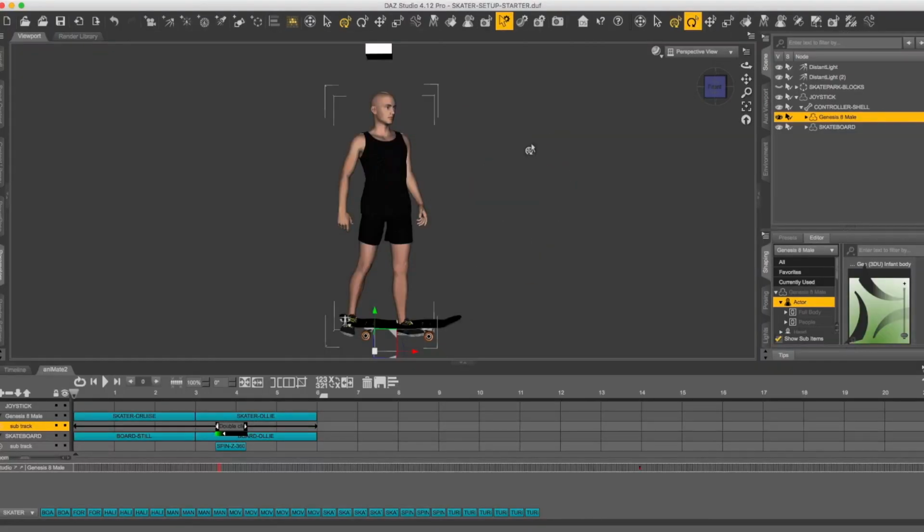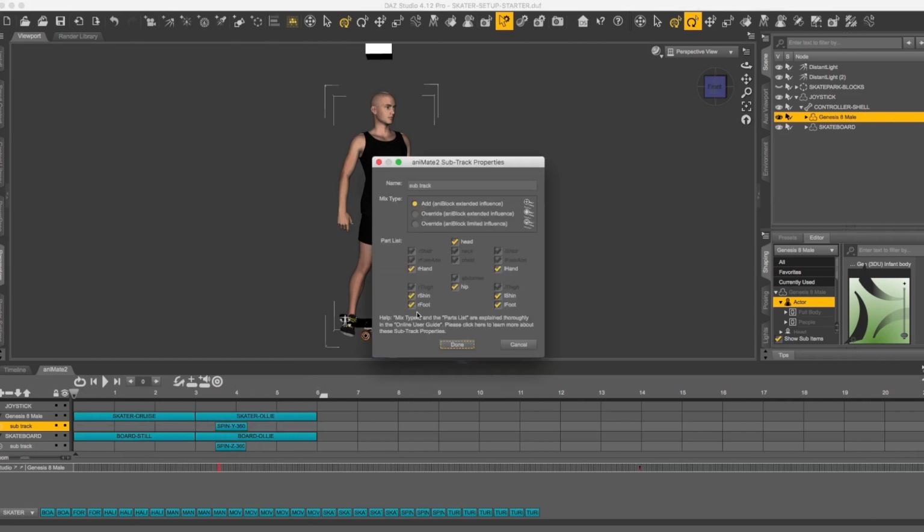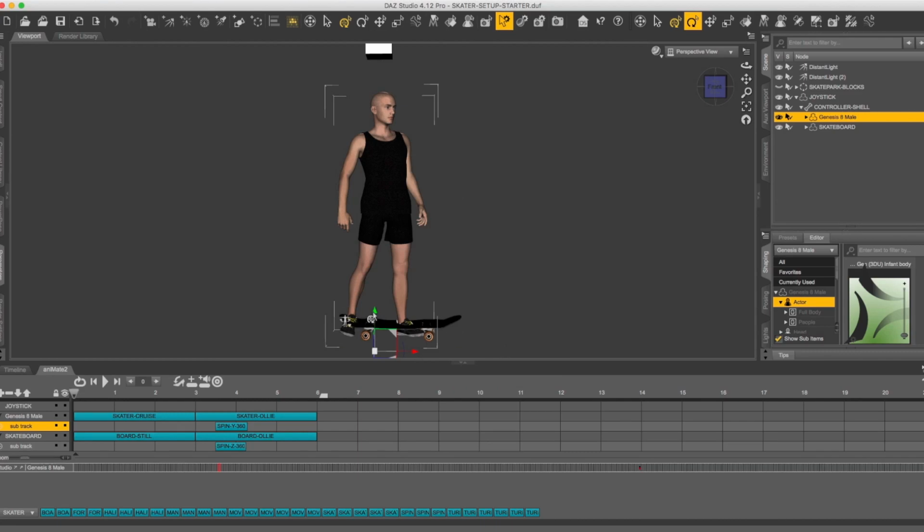Okay, I'm pausing the video here and putting in a couple quick points afterwards because I think I jumped ahead a little too far. If after you've put your board and skater together, they're still misaligned after you've put in your ANI blocks and you've messed with these and you've tried overriding, if it still doesn't work, basically just grab your actual Genesis 8 male by that actual root and align him up, down, left, and right to its final positioning point, and you'll be good to go.